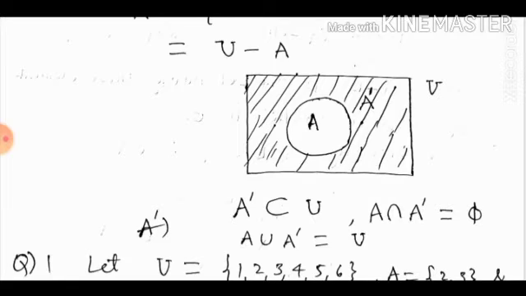In a Venn diagram, you can see the shaded part represents A complement, which is also a subset of the universal set. A intersection A dash is empty and A union A dash is the universal set.